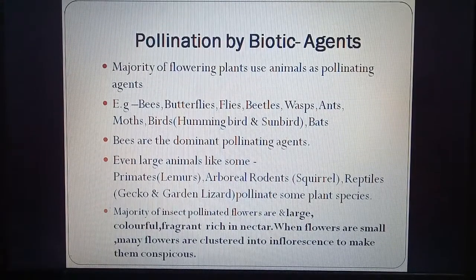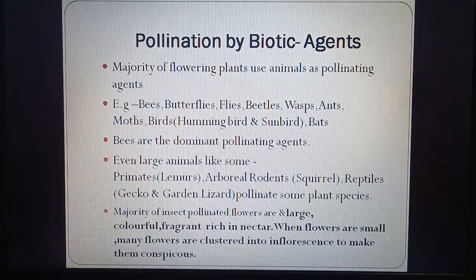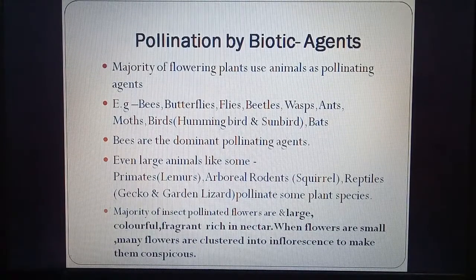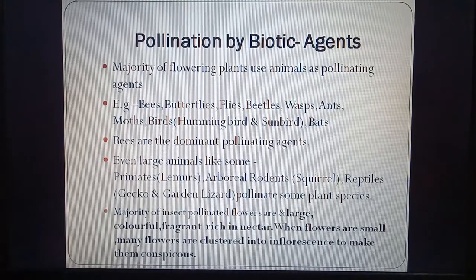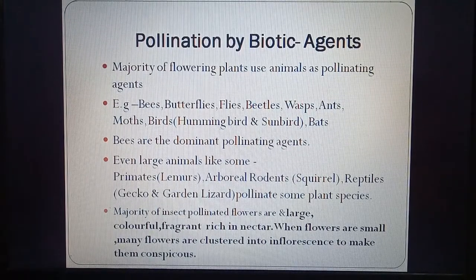A majority of insect pollinated flowers have adaptations. They are large because when they are large they will be visible by other organisms. They are colorful to attract others. They are fragrant, means they have a smell, and they are rich in nectar or juice.